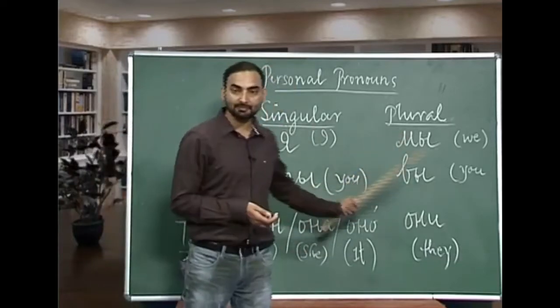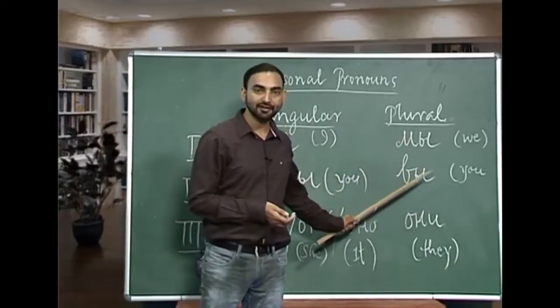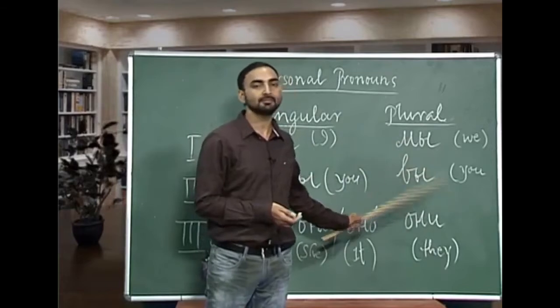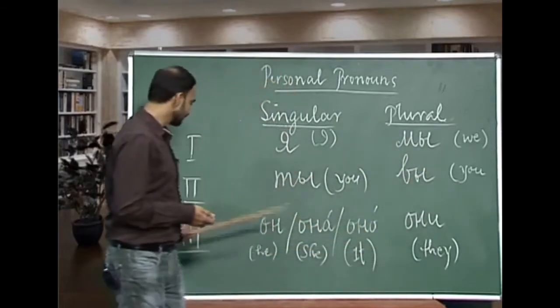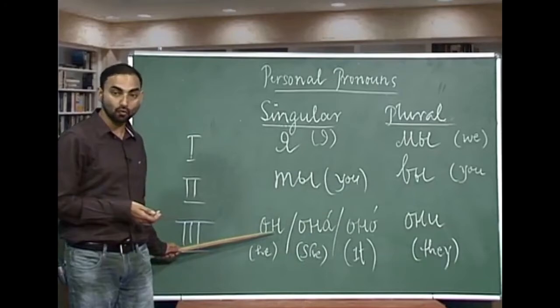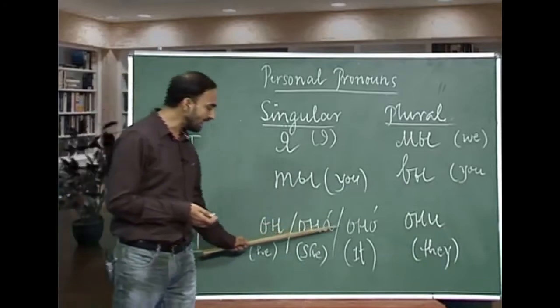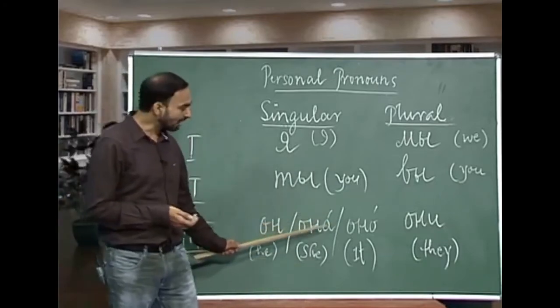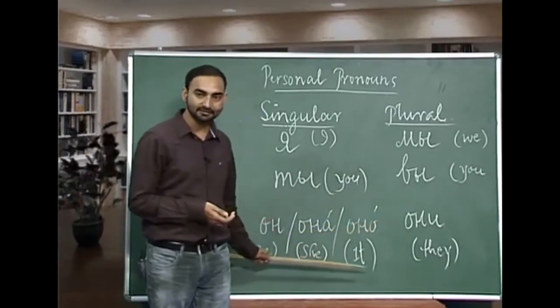Second person plural number is vy. Vy is again you but plural. The third person singular number is he, that is on, ana, she, and ano, which is it.